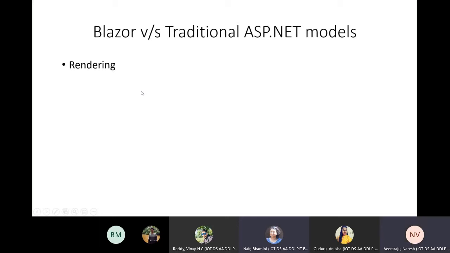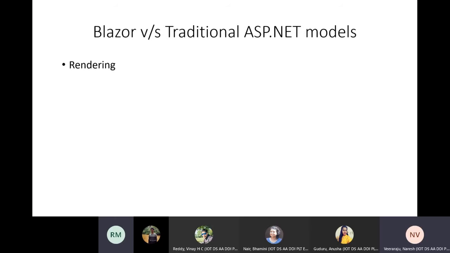Both Blazor Server and traditional ASP.NET use Razor for describing HTML. What happens is your Razor page is taken and your C# code is converted to HTML.